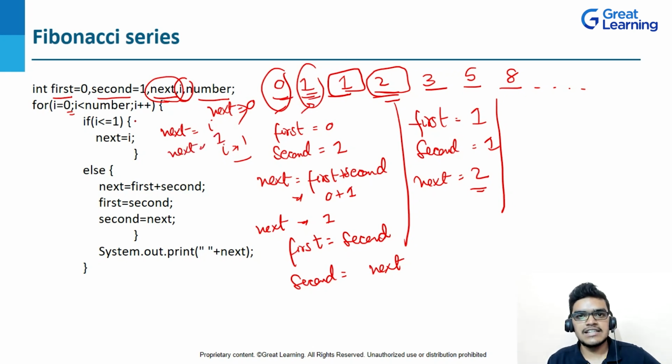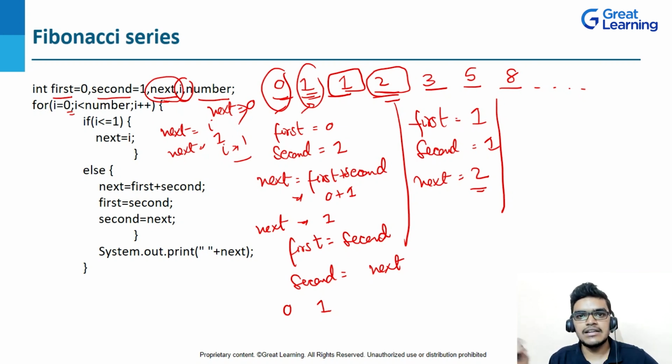Since the if condition is satisfied, it will skip the else statement, and then it will print my values 0 and 1 here, right? As you can see here. So once again, if my i value is 3, right, then it will skip this statement. Why? Because if i equal to 0, then 0 is less than or equal to 1, it's satisfying. For i equal to 1, again it is satisfying. But for i equal to 2, it will skip the if statement and jump into the else statement, and it will perform the logic that I've explained to you. So in this way, this loop will run, right? And I will be getting my Fibonacci series.